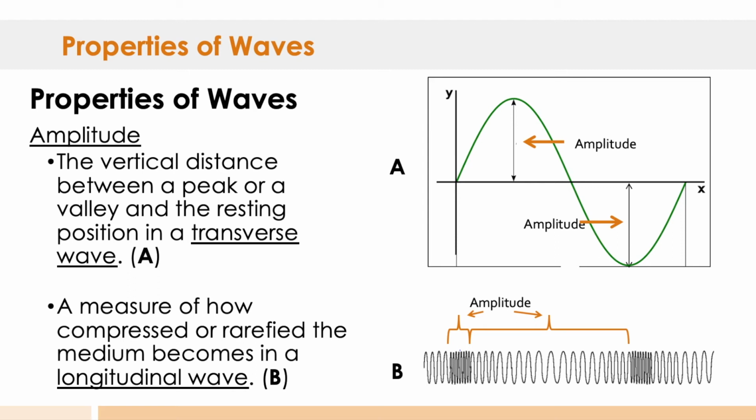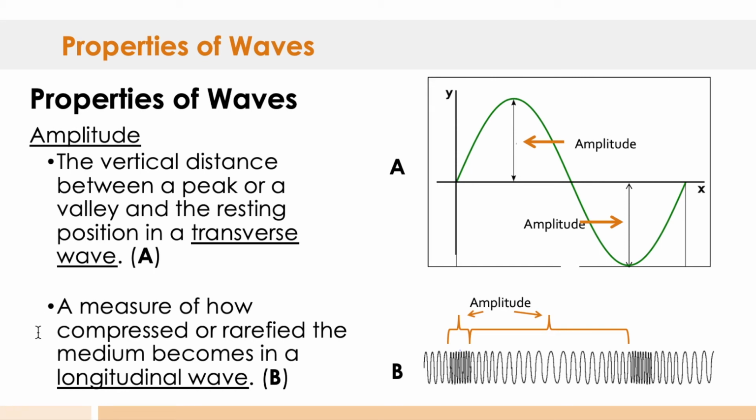So some properties of waves, continued, would be amplitude, which is the vertical distance between a peak or a valley and the resting position in a transverse wave. So if you remember, we have the crest at the top of the wave. The trough would be the very bottom of the wave, but the distance between the resting position and either the crest or the trough on each given part there is known as the amplitude. It's not from the crest to the trough, it's from the crest to the resting position or from the trough to the resting position.